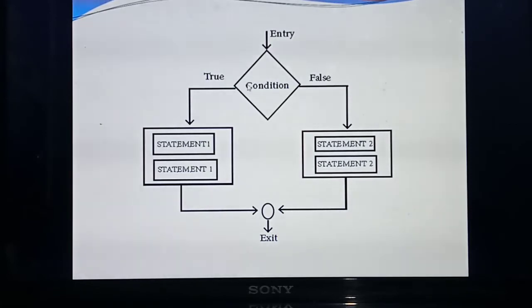Understood? So it will check the condition. If the condition is true, this true block will execute. If the condition is false, this false block will execute, and the true block will not execute. If the condition is true, this block will execute and it will come outside of the program, that is, exit. At that time the other block won't get executed. Sometimes if the condition is false, the false block will execute, the true block won't execute, and it automatically comes outside of the program, or exit. Understood the diagram for selection statement?